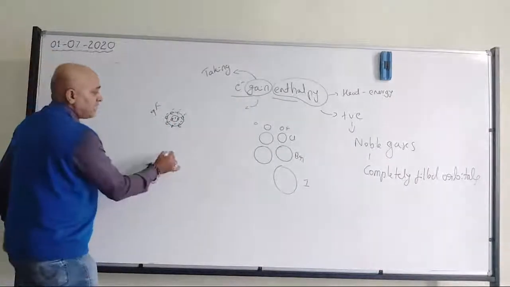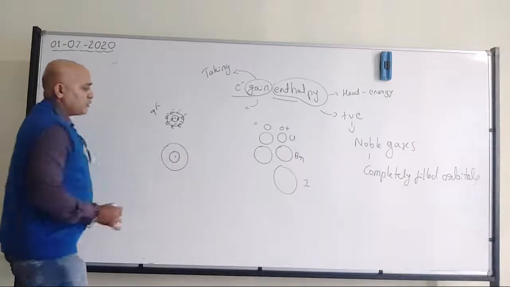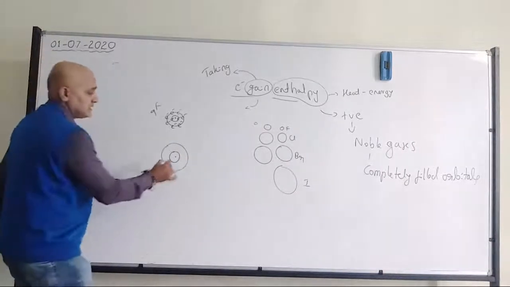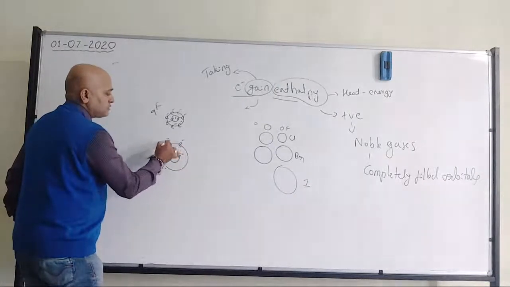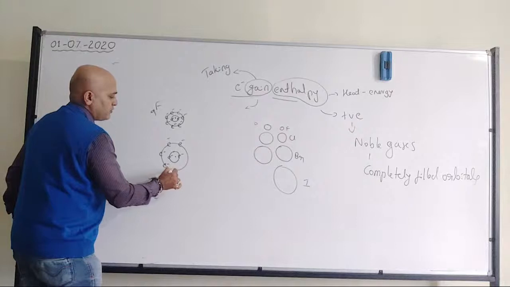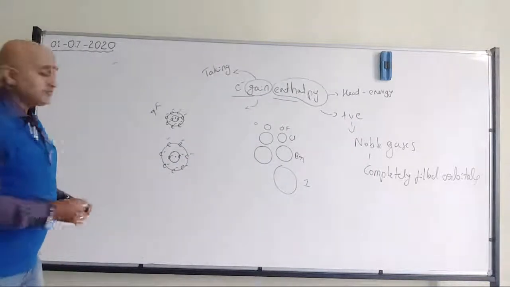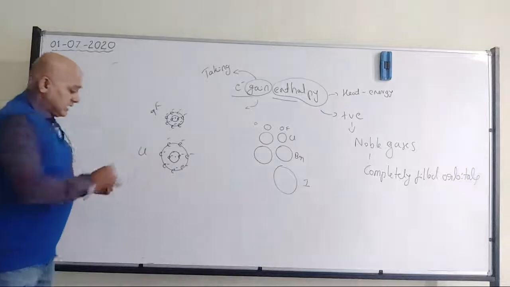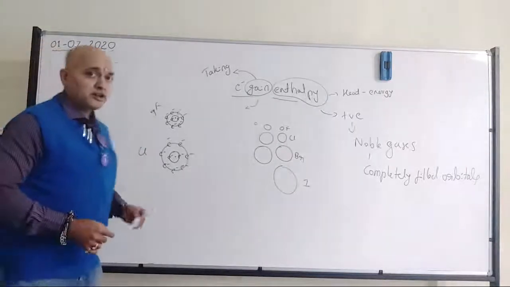Fine. Now I will come to chlorine. And all of us know chlorine will be of larger size. So I have the 2 electrons, then comes 1, 2, 3, 4, 5, 6, 7. So that's where I have the chlorine. Now I am talking about the outer shell.